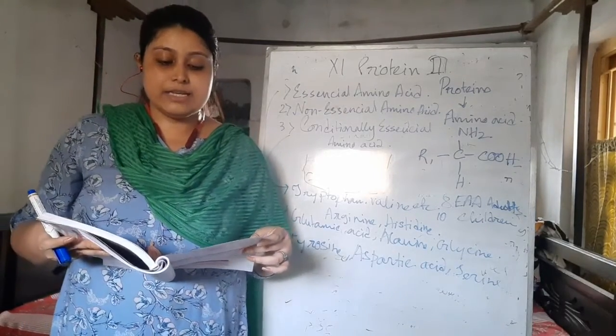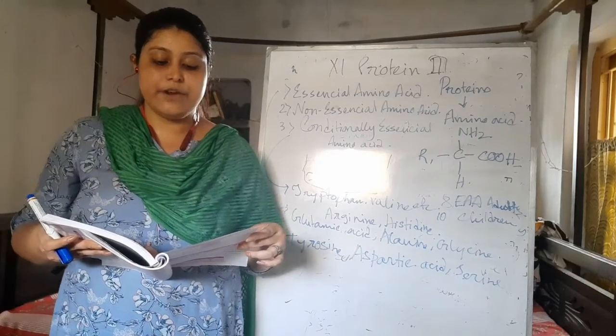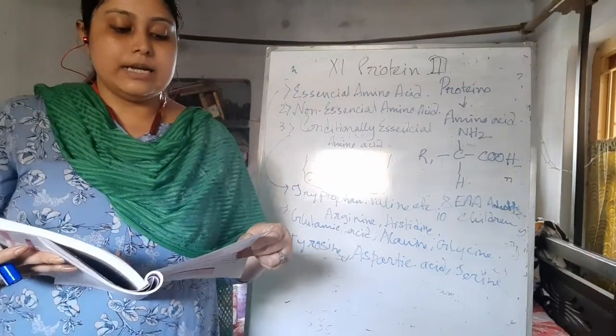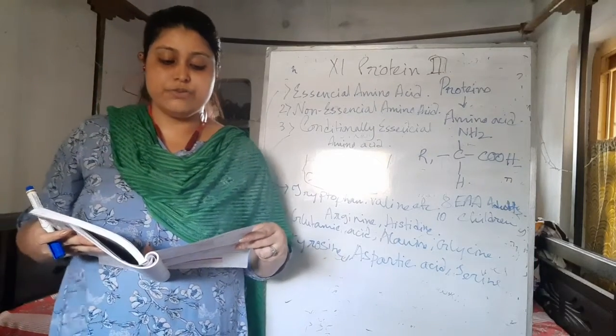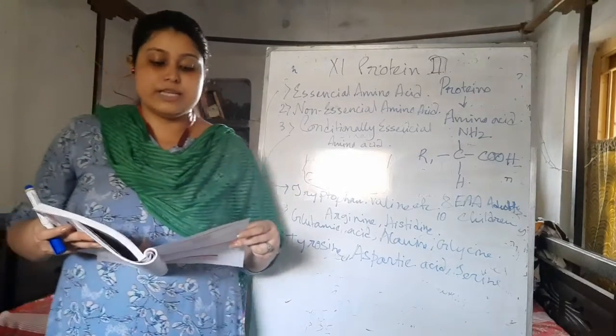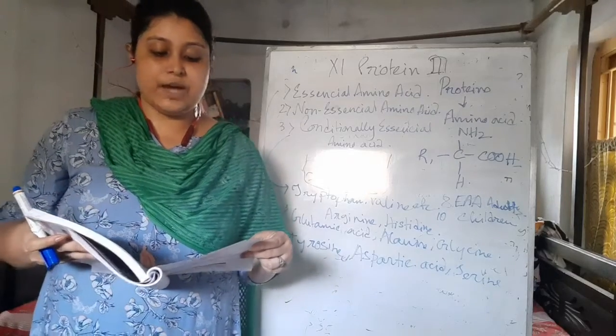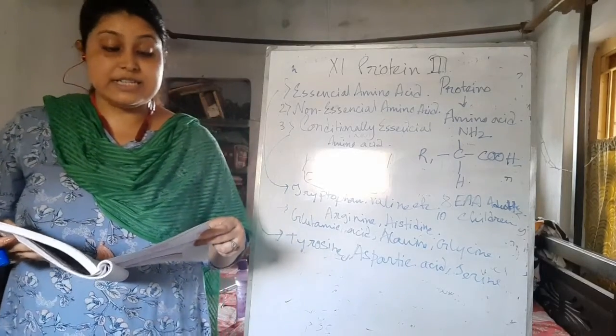For infants it is 2.05 gram per kg, and for children of different age groups it differs: 22 for 1 to 3, 4 to 6 it is 30, 7 to 9 it is 41. Boys your age need 78 gram.